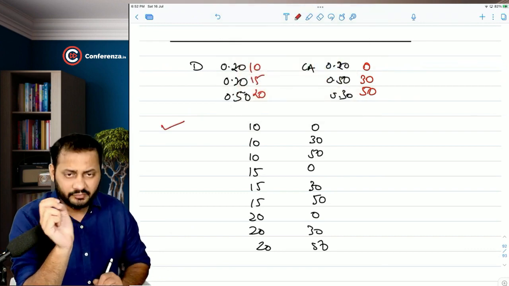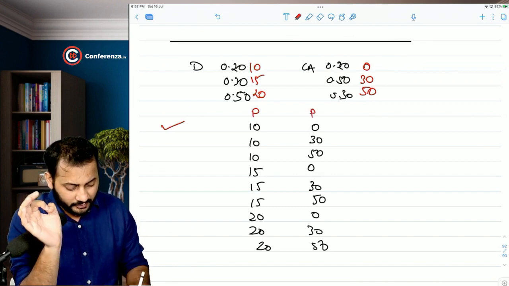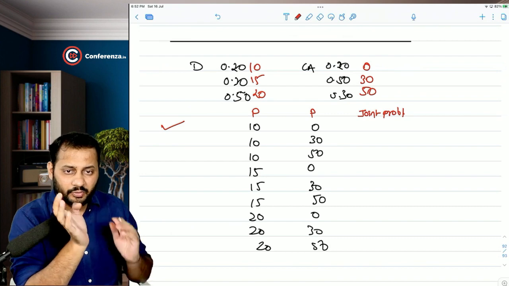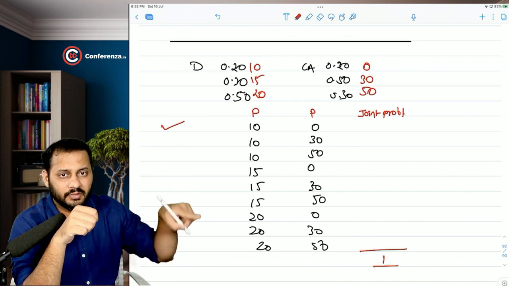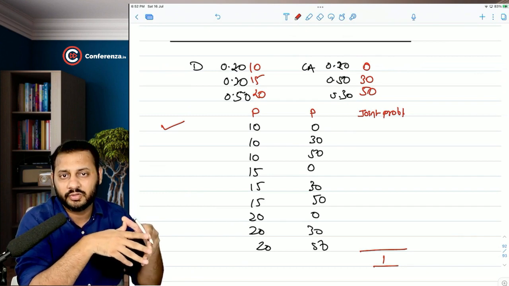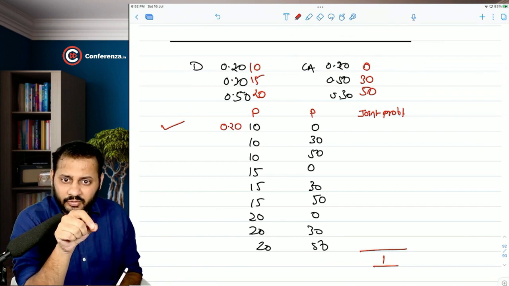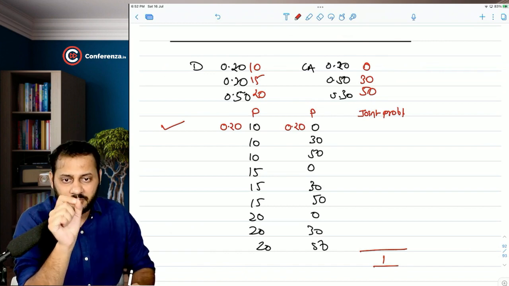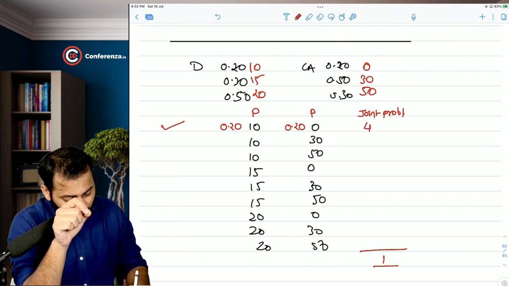What are the chances of this happening? You should understand there is one probability with this, one probability with this, and this will be called joint probability. When you multiply both the probabilities, the total should be 1. This probability's total is 1, this probability's total is 1. When you multiply it together, the joint probability will be reached and 1 will be the total. What does that mean? I will tell you. 20% chances are there that the dividend will be 10 rupees, and 20% chances are there that the capital appreciation will be 0. That means from 9 observations, only 4% chances are there.